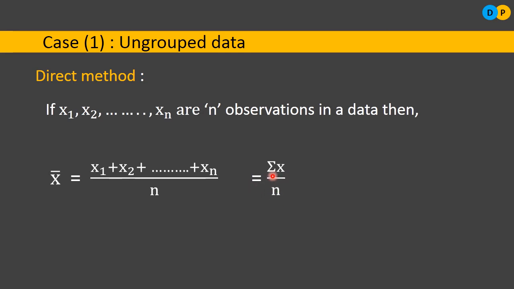This sum symbol is referred to as the summation symbol. So we add all the individual observations, all the individual data. Summation means we are finding the total sum of all the individual observations, divided by the total number of observations. So this is the direct formula. What is the direct method for finding arithmetic mean? The formula is x bar is equivalent to summation x by small n.